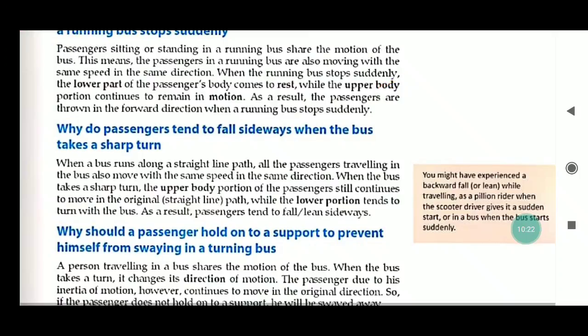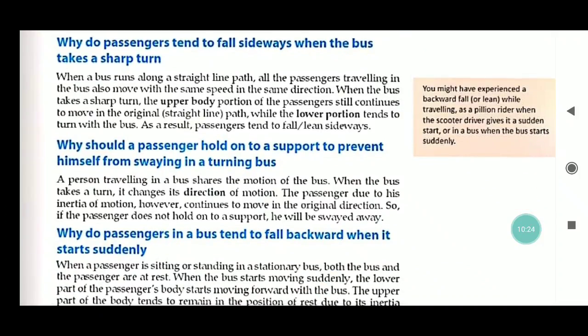Okay, now why should passengers hold on to a support to prevent themselves from swaying in a turning bus? Same case over here, because the passenger's full body is in motion in the direction of the bus.